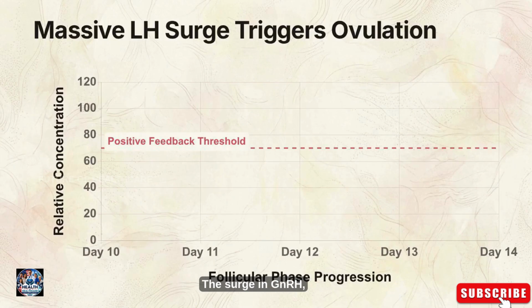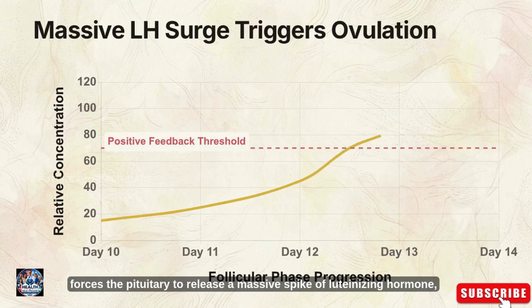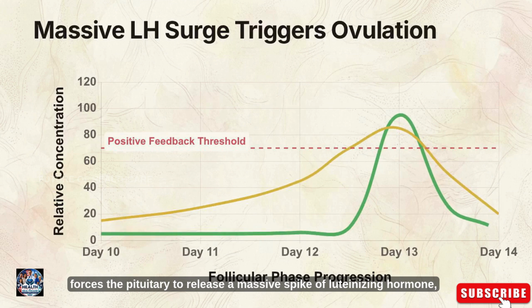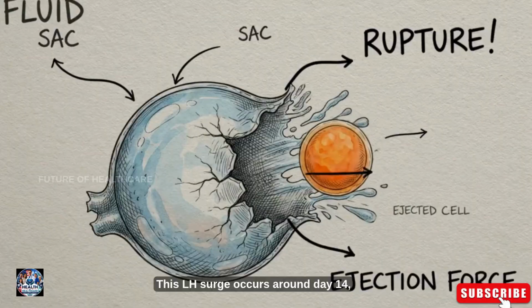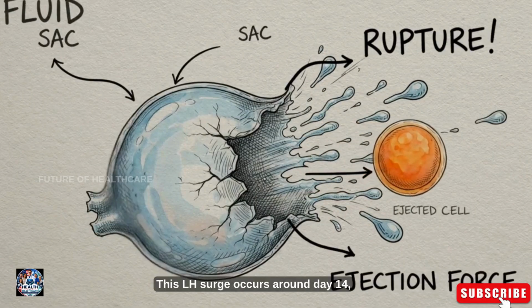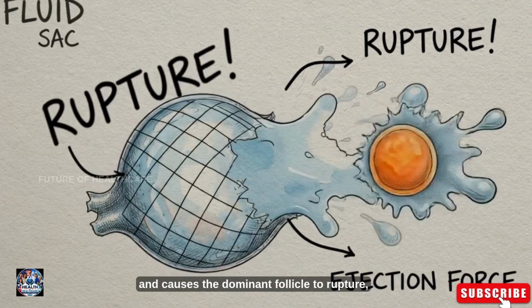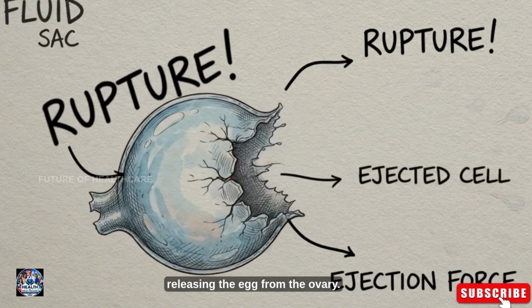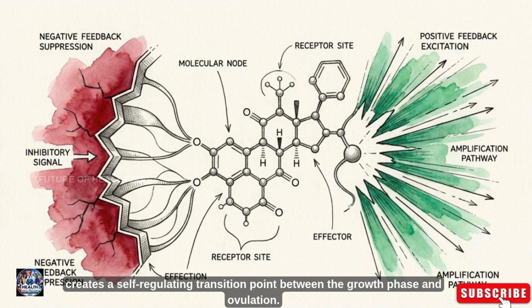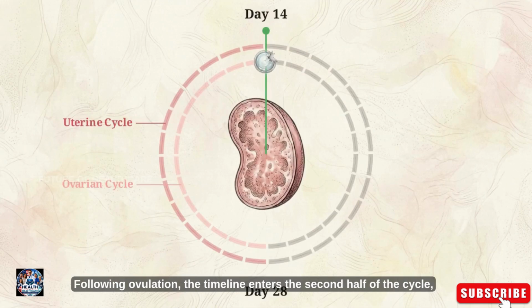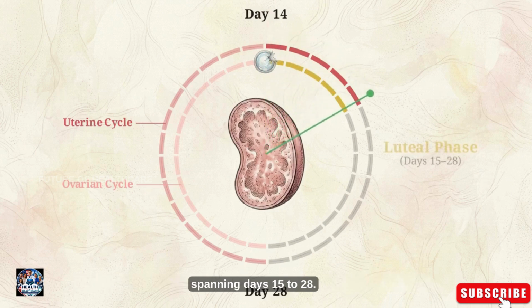The surge in GnRH forces the pituitary to release a massive spike of luteinizing hormone, a phenomenon called the LH surge. This LH surge occurs around day 14 and causes the dominant follicle to rupture, releasing the egg from the ovary. Using a single molecule as both the inhibitor and the trigger creates a self-regulating transition point between the growth phase and ovulation. Following ovulation, the timeline enters the second half of the cycle, spanning days 15 to 28.